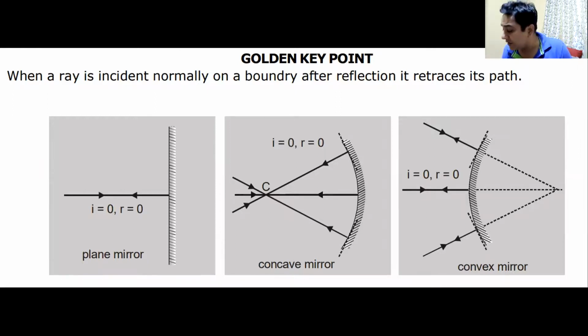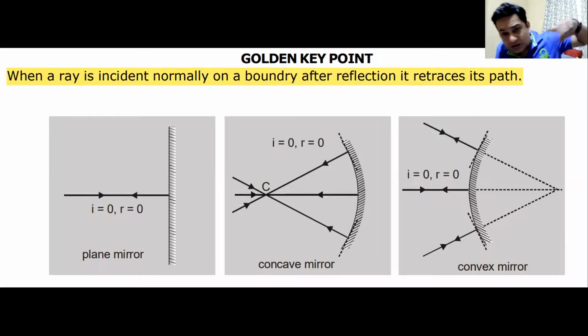Anyways, golden key point here. Remember this. When a ray is incident normally, that means it is along the normal, it is striking perpendicularly. The angle of incidence is 0. The angle of reflection will also be 0. And therefore, the ray will retrace its path.